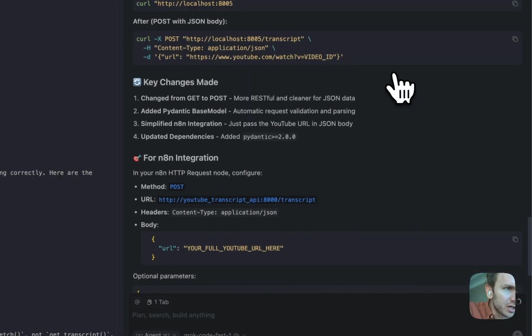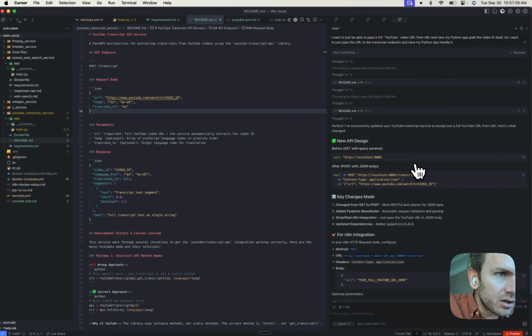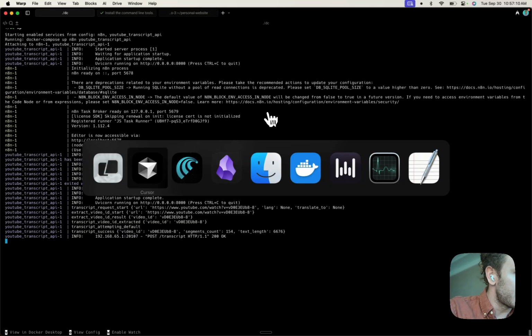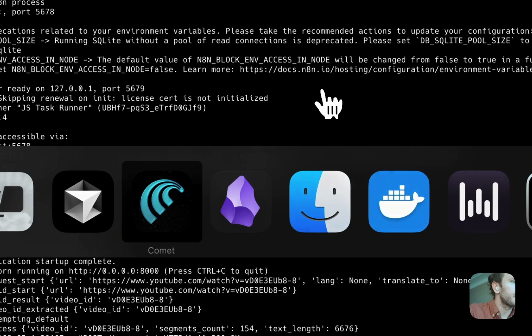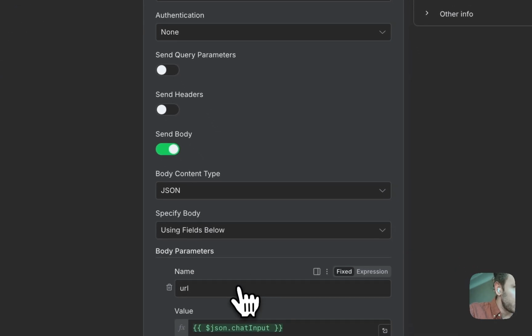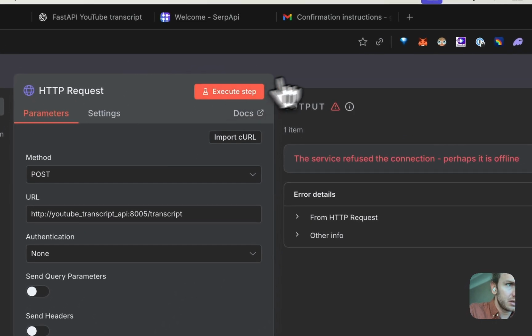Okay, I'm just going to keep these changes. So it looks like we're doing a post now. So let's take a look. We're going to do a post URL chat input.